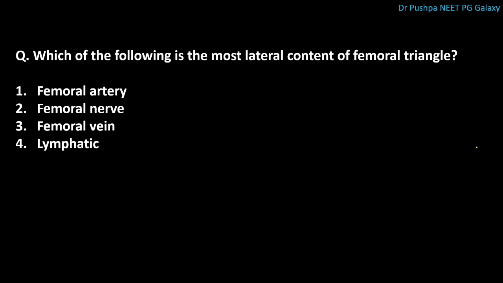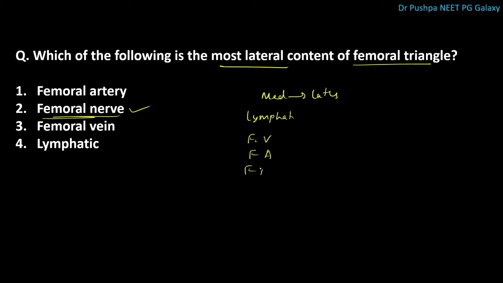Next question is, which of the following is the most lateral content of femoral triangle? The correct answer is femoral nerve. The structures present in femoral triangle from medial to lateral are lymphatics, femoral vein, femoral artery and femoral nerve. This femoral nerve is outside the femoral sheath.